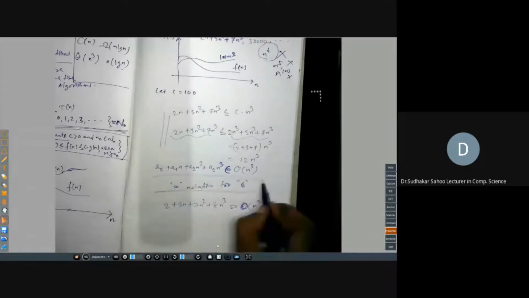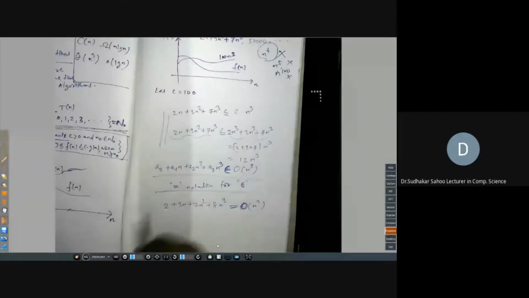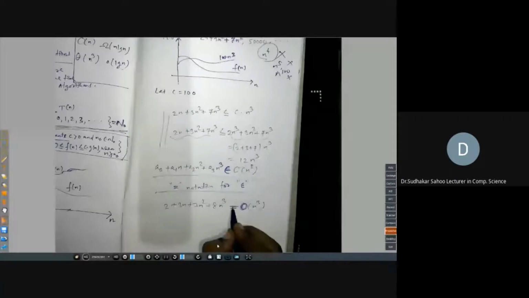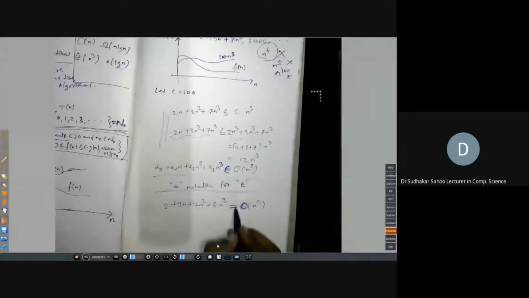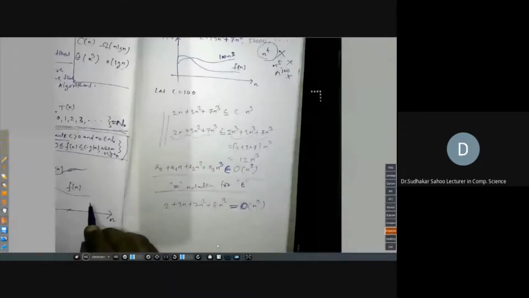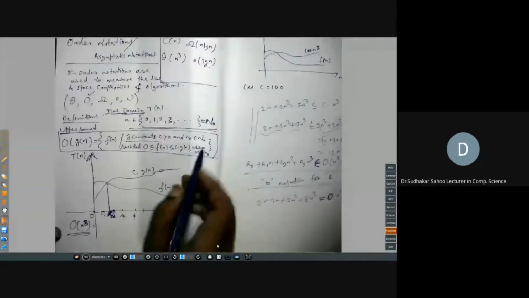So remember that when I say it is equal to, always think that I am telling you it belongs to. This notation is used throughout your book, and I am using the same notation. Don't confuse it: this is an element, this is a set. So here equal to means element. Now the definition is clear, or any doubt?